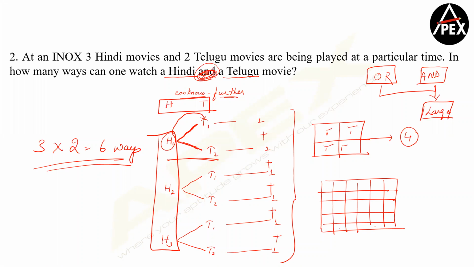So 1, 2, 3, 4, 5, 6. Can I say I directly do this as 5 into 6? That means I have a total of 30 boxes. Are you able to understand this, guys? Now, why did you do 5 into 6? Can't you add them? Yes, this is 1, this is 2, this is 3, this is 4, this is 5, this is 6. But when we write this way, it's going to take a lot of time. So instead of adding all of them, I right away multiply and move forward.